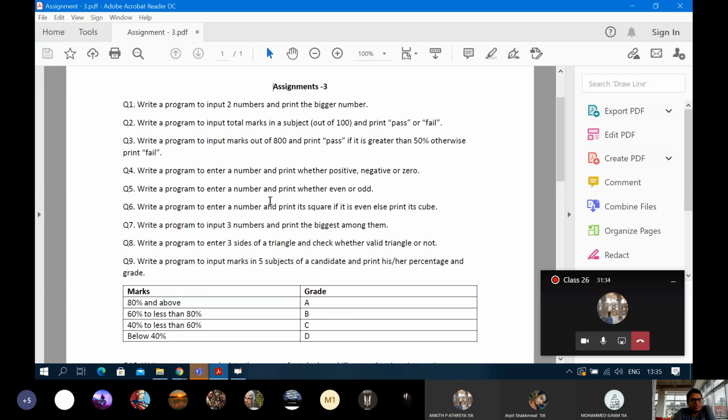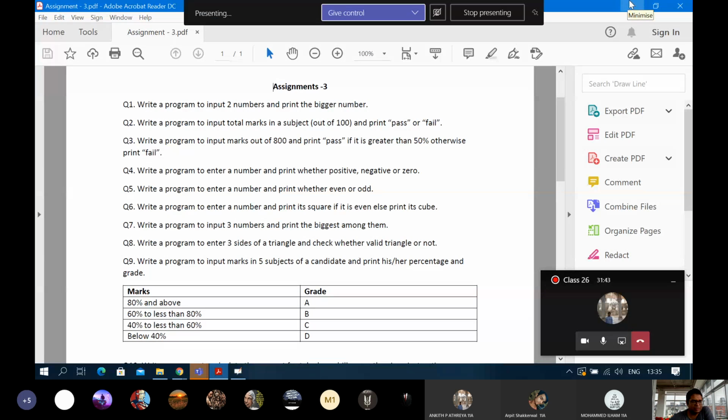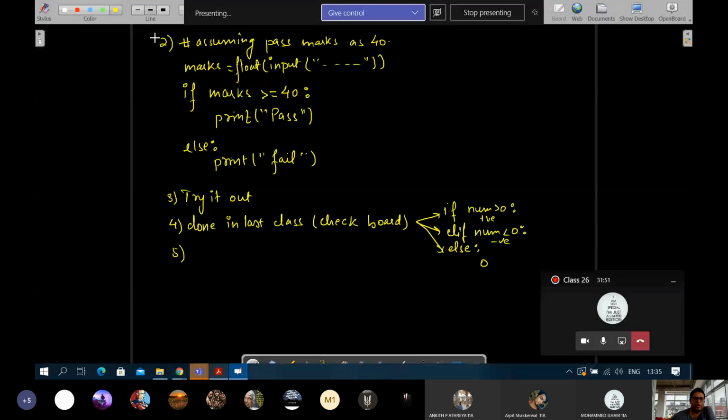Question number 5. Write a program to enter a number and print even or odd. This is where we ended our last class, right? How do we check even or odd? Divide by 2, if remainder equal to 0. Modulus. Remainder is equal to 0. Yes, you can do either way. Let me make this once again. Even or odd. So you can write num is equal to, let's say we are only considering integer numbers.